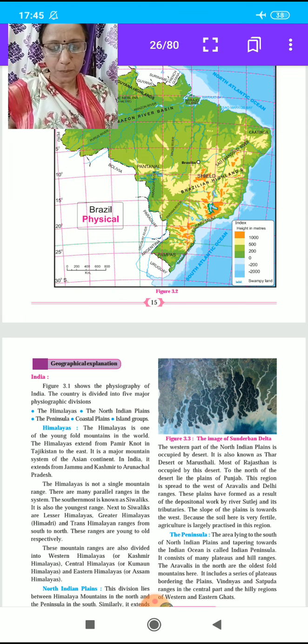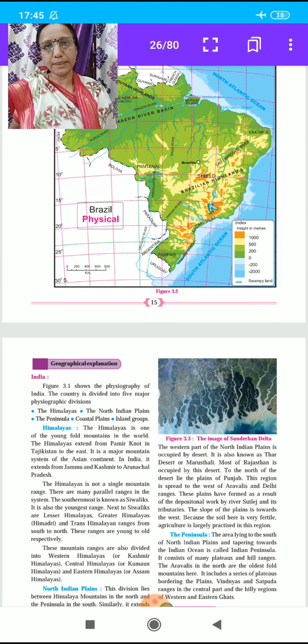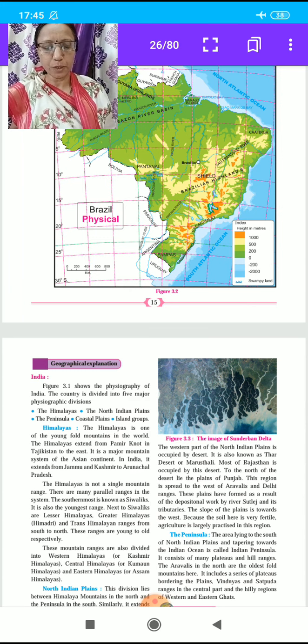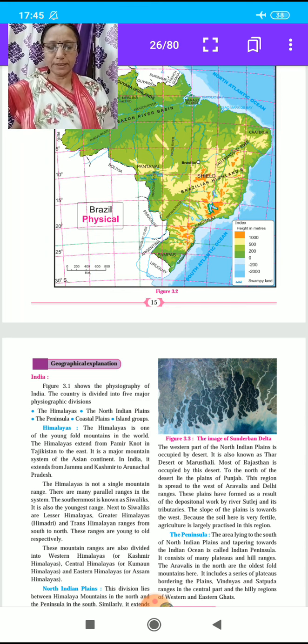The western part of North Indian plains is occupied by desert. It is also known as Thar desert or Marusthali. Most of Rajasthan is occupied by this desert. To the north of the desert lie the plains of Punjab. This region is spread to the west of Aravallis and Delhi ranges.